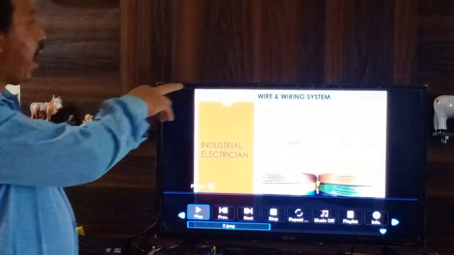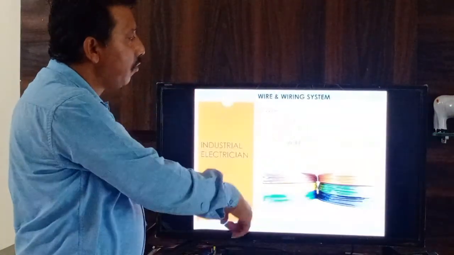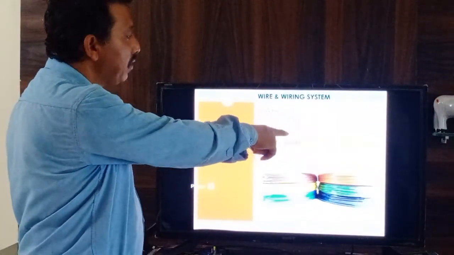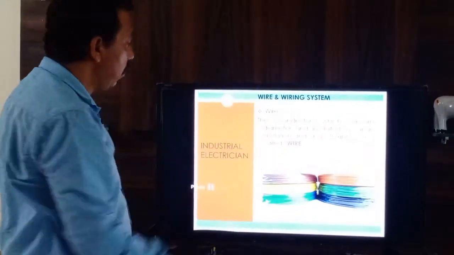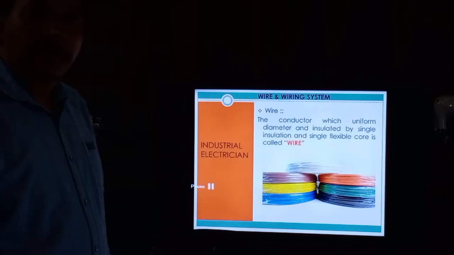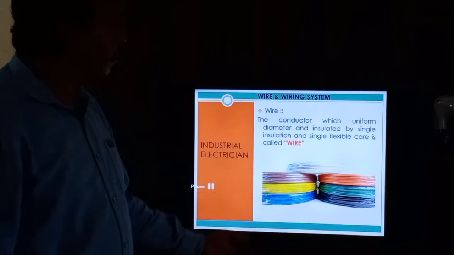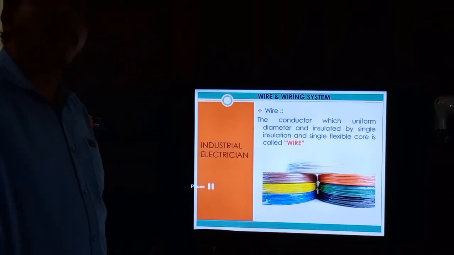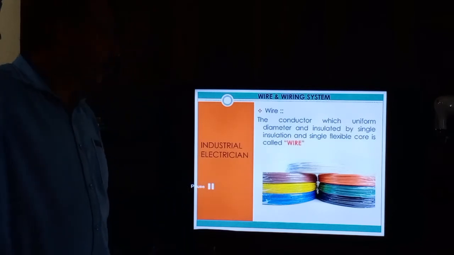Okay, wire and wiring system. Wire: the conductor of uniform dimension, insulated by single insulation, with a single flexible core, is called wire. So wire is one kind of conductor. Current flows through it up to the equipment, and if the conductor is live, current flows up to the equipment, and if the switch is on, the equipment is on.